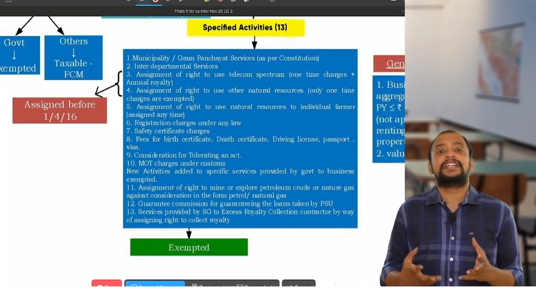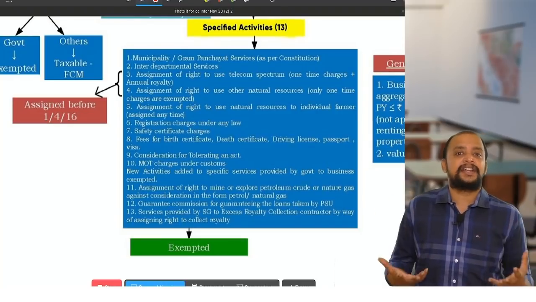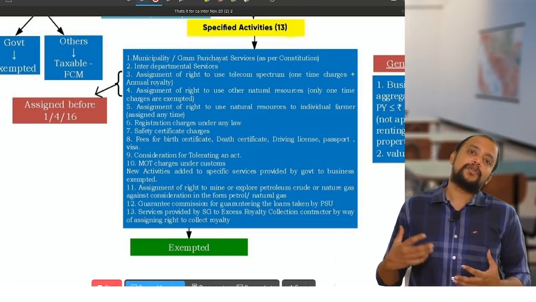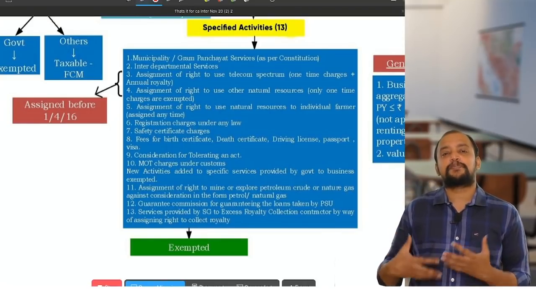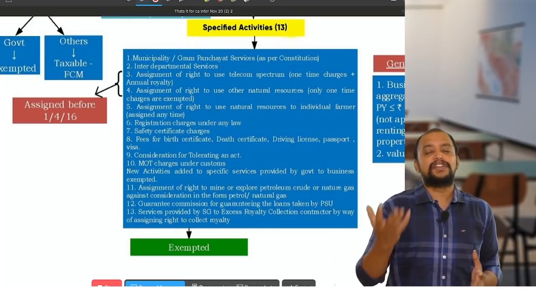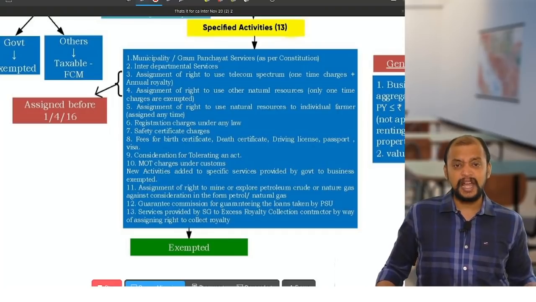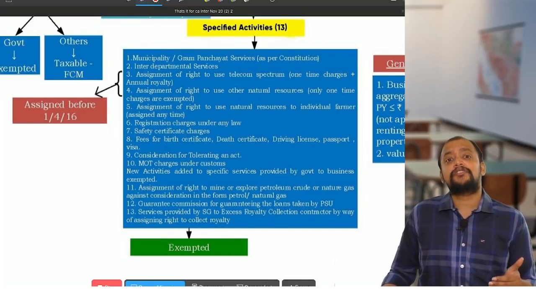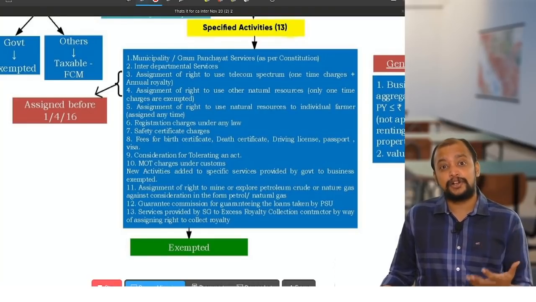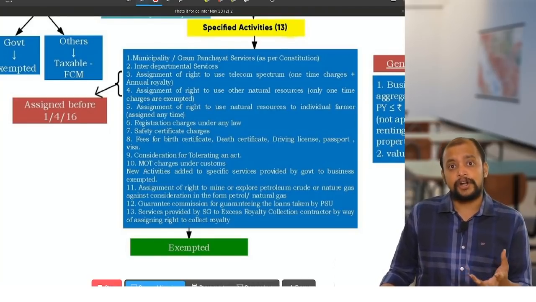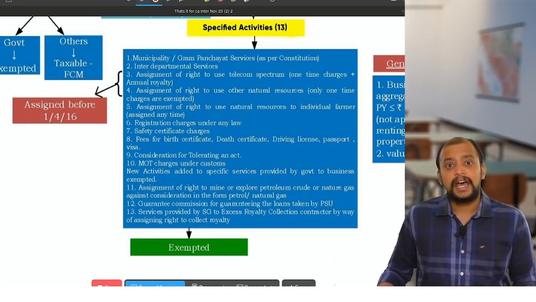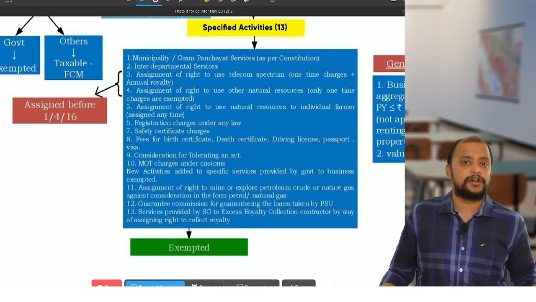What is that? Usually agricultural land will be owned by the government. How will the government own agricultural land? For the purpose of expansion of roads or construction of new projects, etc., they will be procuring the land. And when that much land is of no use, what will they do? They will give that land on a lease model to the farmers for agricultural purposes, and they will collect some amount as royalty.